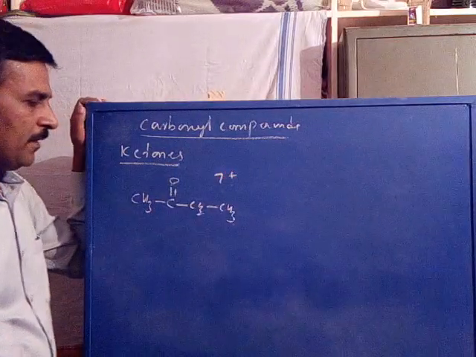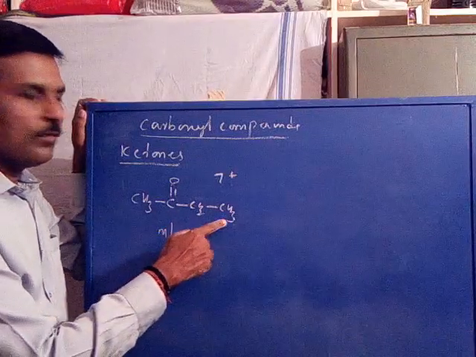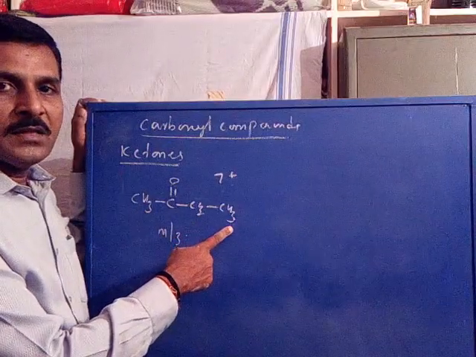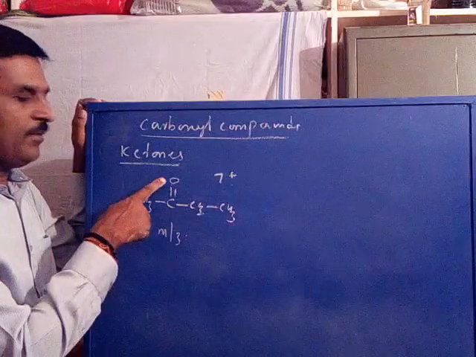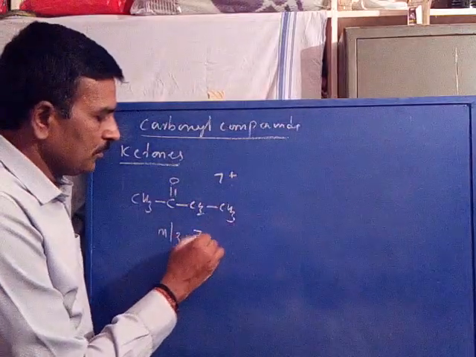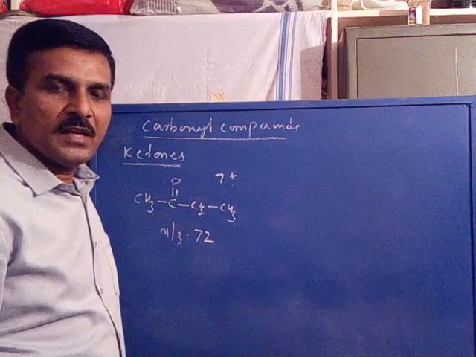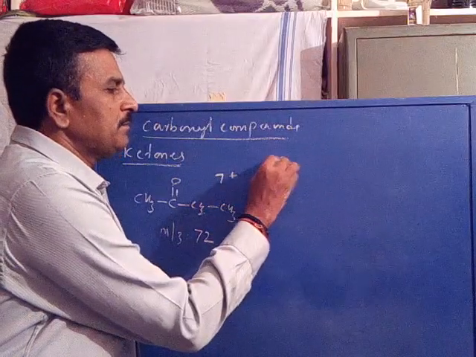Butanone molecular ion with m/z value: four carbons, 48, 8 hydrogens, 48 plus 8 is 56, 56 plus 16 for oxygen is 72. So it has an m/z value of 72. Is it clear? Now this may undergo fragmentation